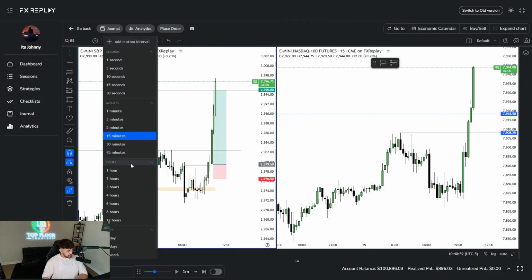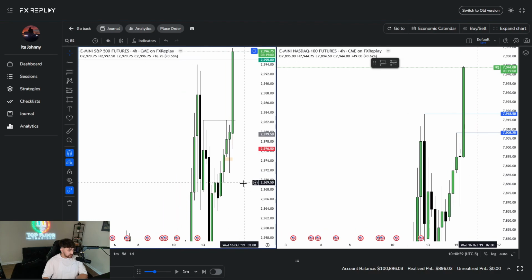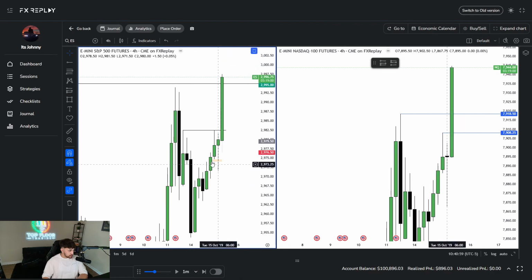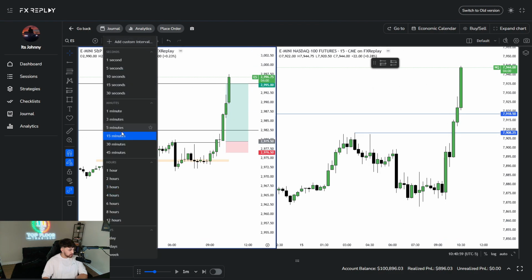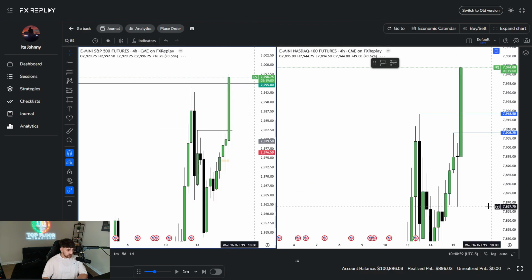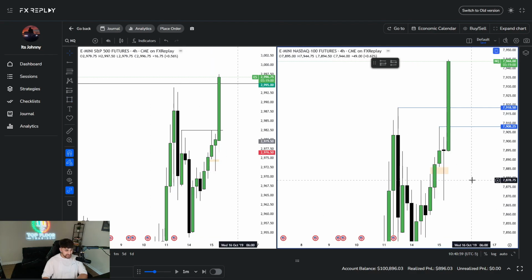I just want to check something real quick. If we go to the 4 hour, oh, we did. I didn't even go to the 4 hour at all. So on the 4 hour, we have a 4 hour fair value gap. And then on the 15 minute, we did change delivery right here at the 6:15 candle on ES. We ended up tapping it right here where we got in at 9:45, right before the 9:50 to 10:10 macro, right? So did we do that on NQ as well? NQ 4 hour fair value gap. So it's very important that you cycle through the time frames, which I did not do.